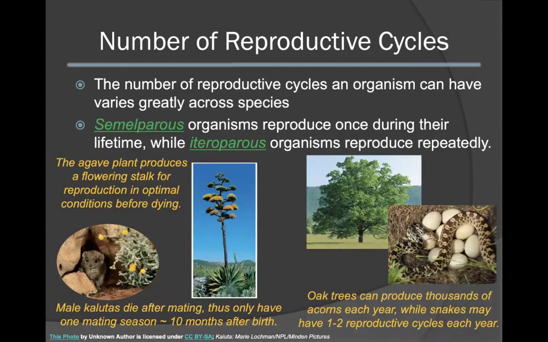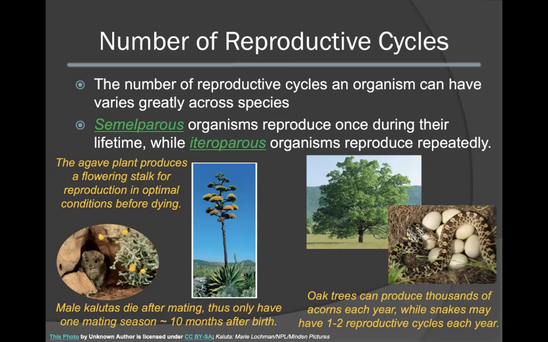Some semelparous organisms only reproduce once during their lifetime. This is present in the agave plant as well as coludas. The agave plant produces a flowering stalk for reproduction when conditions are optimal. This is very energetically costly for the plant, and as a result, many of these plants will die shortly after a flowering stalk is produced. Male coludas will die after mating. This means that they only have one mating season that occurs approximately 10 months after they are born.